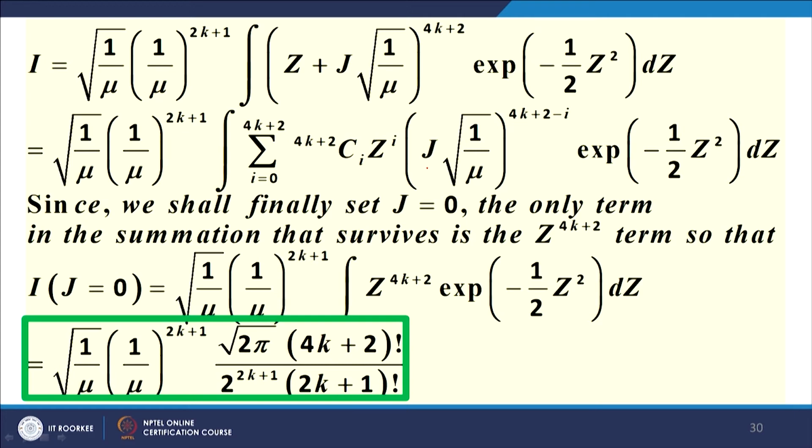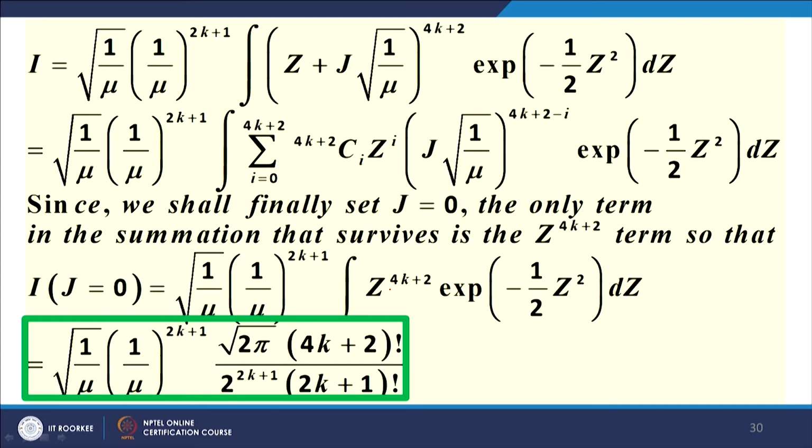In other words, the summation will give me just the one term, 4k plus 2 C 4k plus 2, that is equal to 1, z to the power 4k plus 2. So the net result of this whole summation, when I substitute j equal to 0, will be this expression, z to the power 4k plus 2, e to the minus 1 by 2 z.